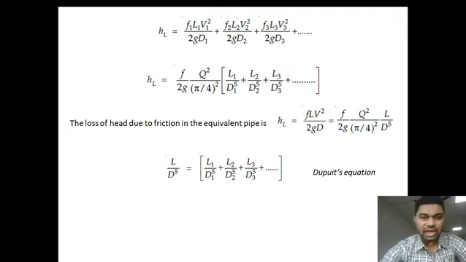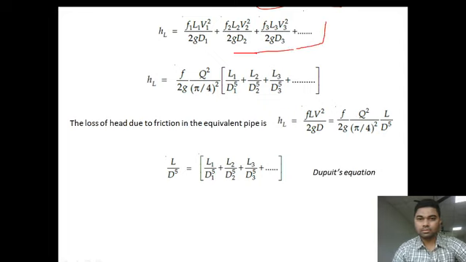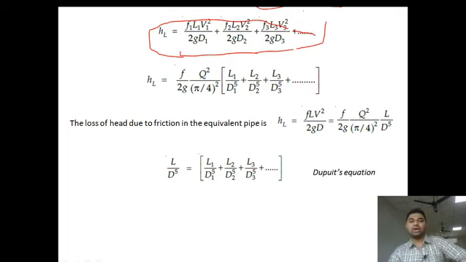The original formula, neglecting the minor head losses, was this. HL is equal to f1 L1 V1 square by 2gD plus so on.